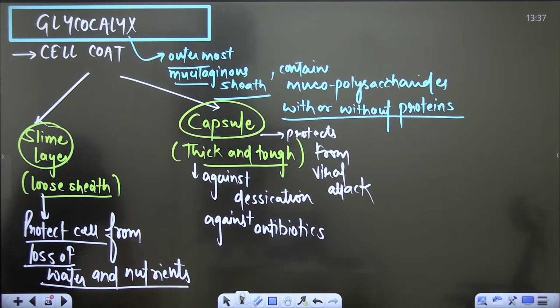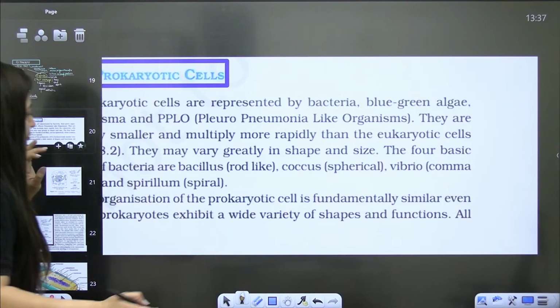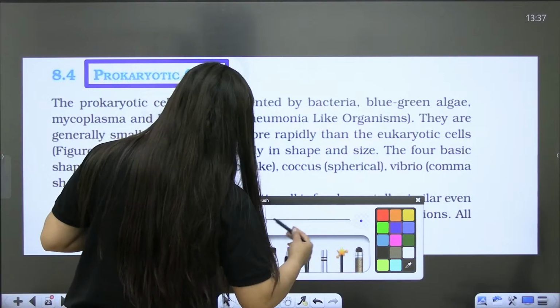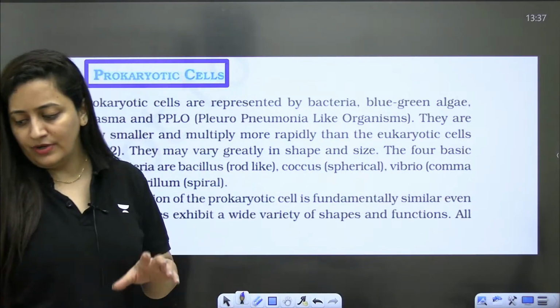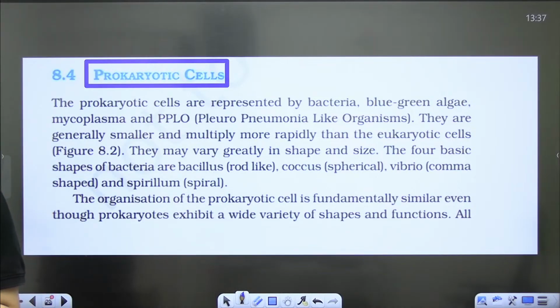Okay. So now let's talk about the next thing, that is the cytoplasm. But before that, let's revise this portion from NCERT. So if you guys are having any doubt, do let me know.